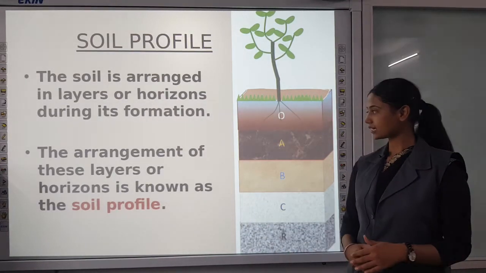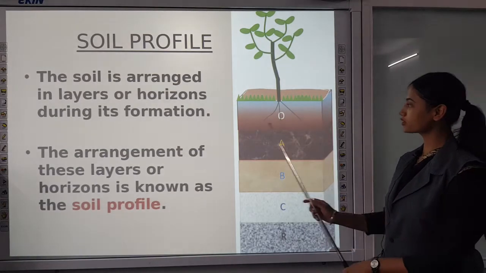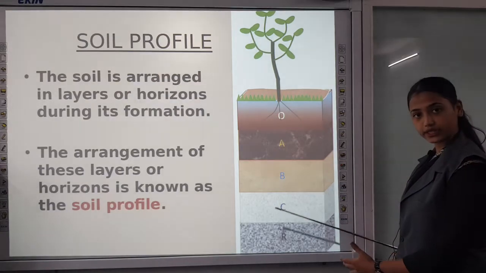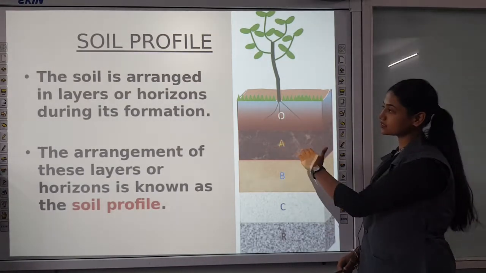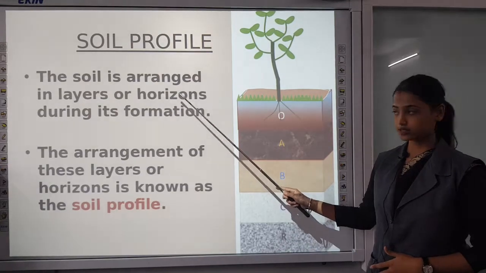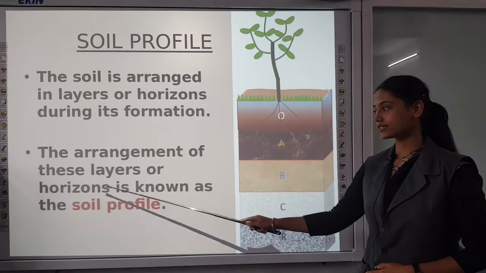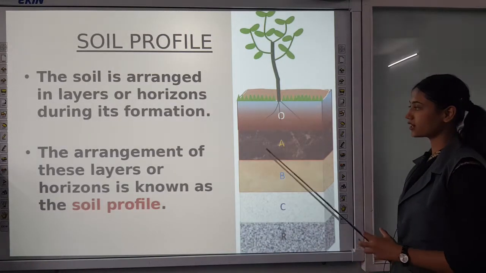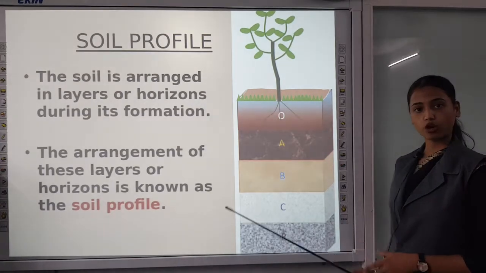If we cut it vertically, then we can see the different layers. These layers are also known as horizons. And the arrangement of these layers or horizons is known as the soil profile.